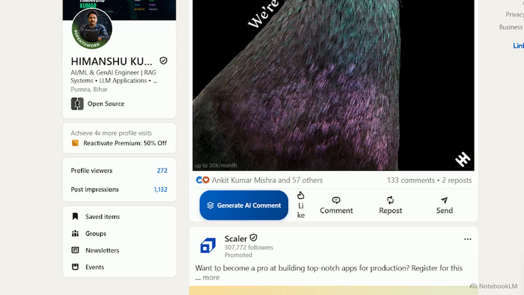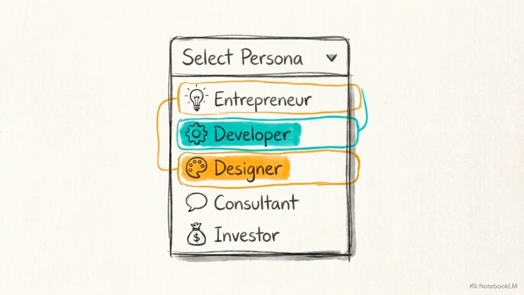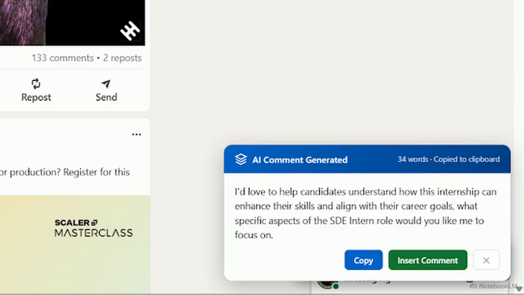This image shows the Chrome extension in action. It parses the platform's heavily obfuscated DOM and injects a clean Generate AI Comment button directly into the action bar of the post. The user interaction is straightforward. Before generation, you select from 10 distinct comment tones, ranging from analytical to supportive, matching the specific context of the conversation. The system then generates a highly contextual response. Here, we see the pop-up card displaying a 34-word tailored comment, ready for one-click insertion.